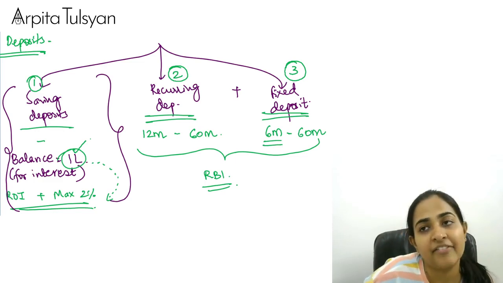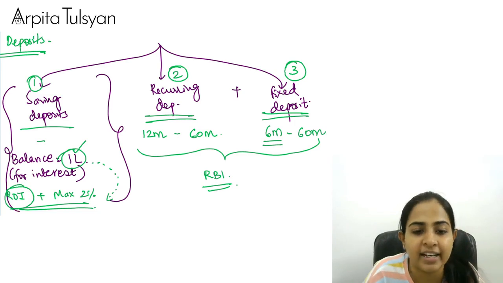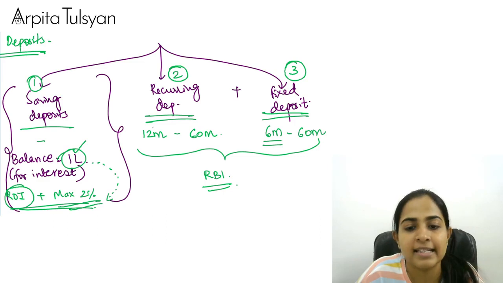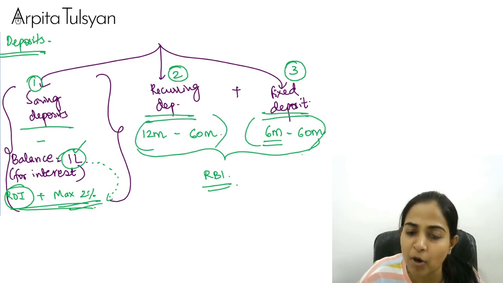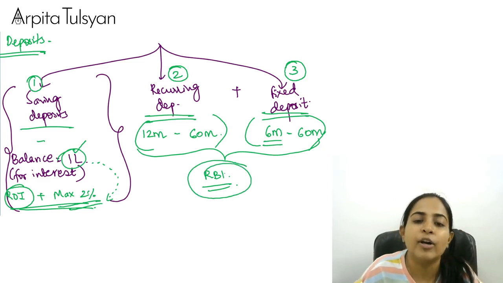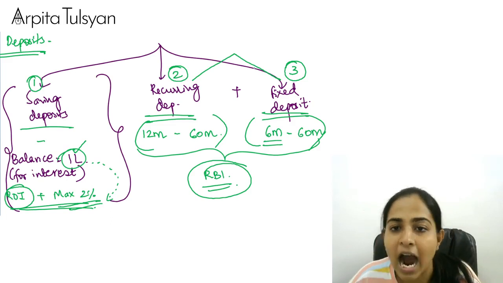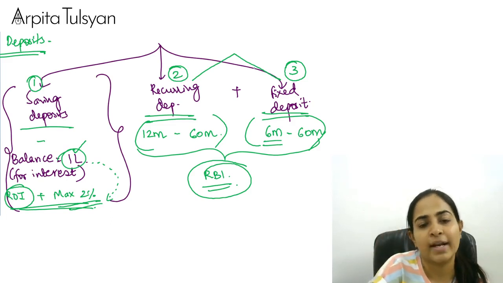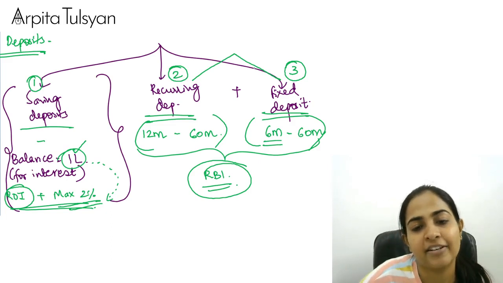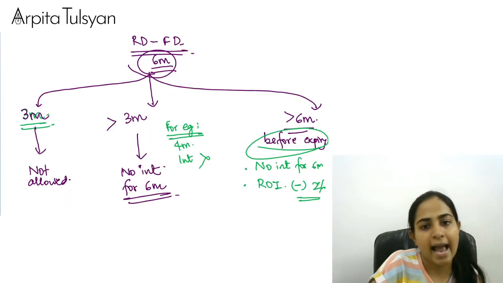And the rate of interest that we can pay on savings is the normal nationalized bank saving interest plus maximum 2%. For recurring and fixed deposits, these are the minimum time periods for which you have to keep your money, and the rate of interest that we are going to pay on recurring deposit and fixed deposit is the rate fixed by the RBI. Normally banks also accept recurring deposit and fixed deposit, so whatever banks give on RD/FD, that same rate will be applicable for Nidhi companies as well.